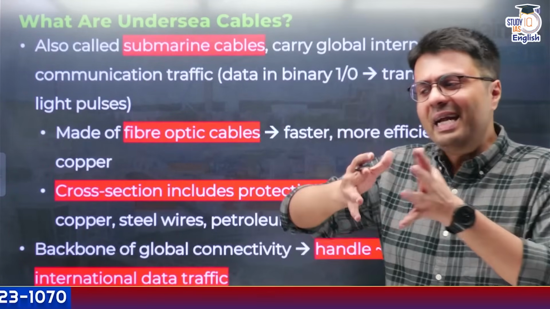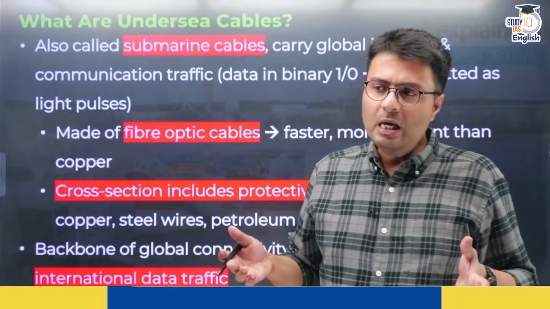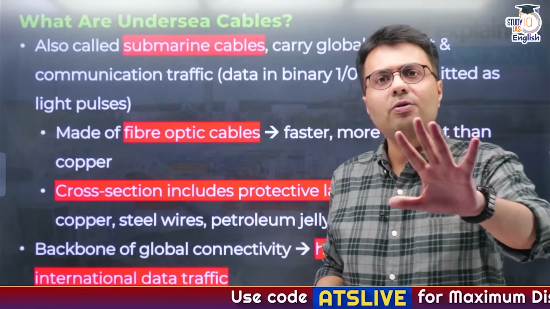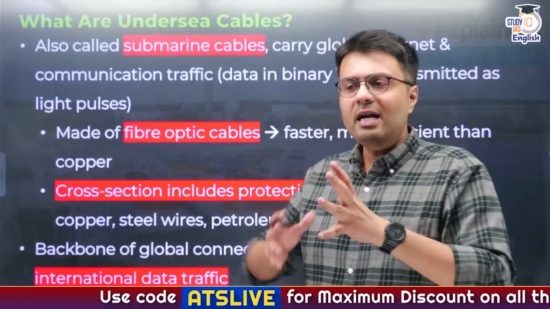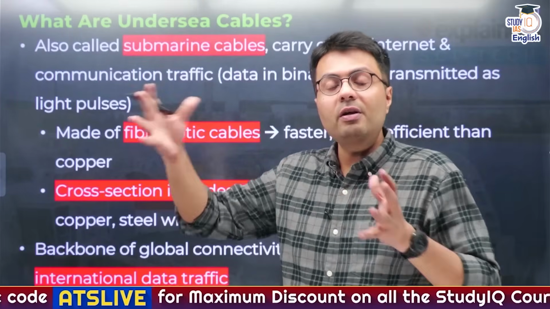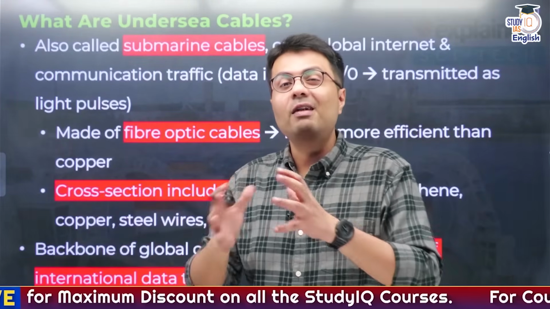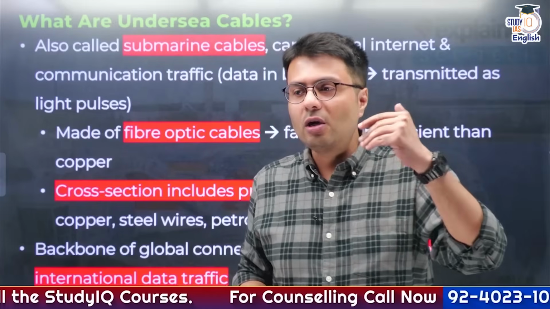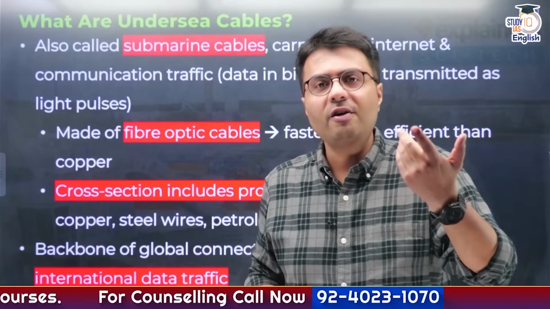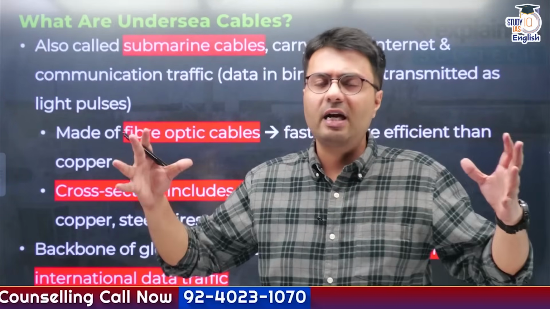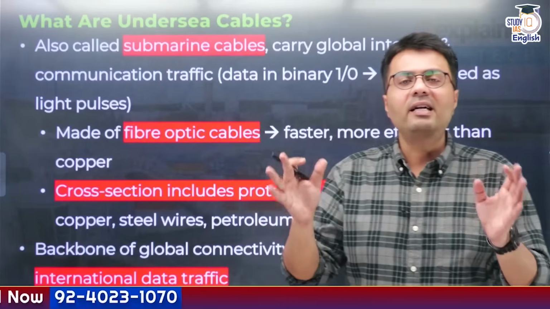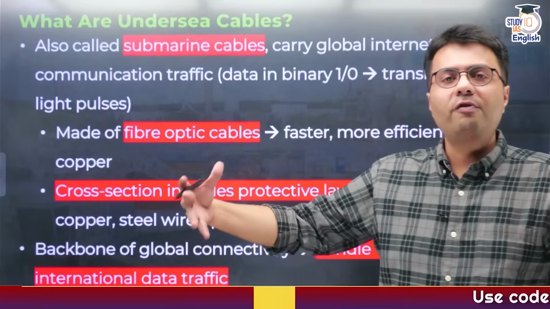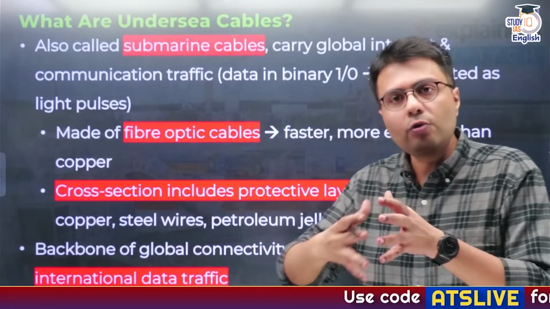So how do you think the internet signals are transmitted? One easier way to transmit the electrical signals or internet signals is through satellite. But you need to understand the amount of signal that needs to travel from one continent to another can be quite a lot. So using satellite is not a very cost effective and logistically effective measure, because you need a lot of satellites to carry the global internet data. So the easier way forward is to lay down optical fiber not through land but through the sea route.